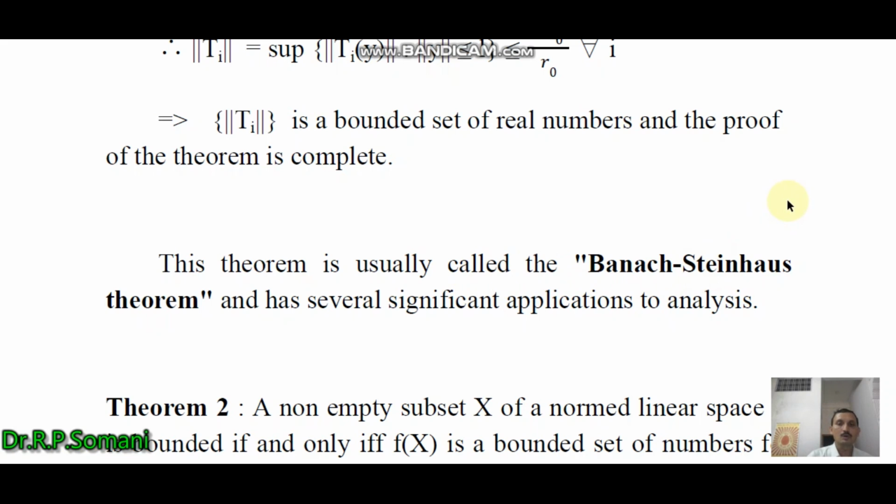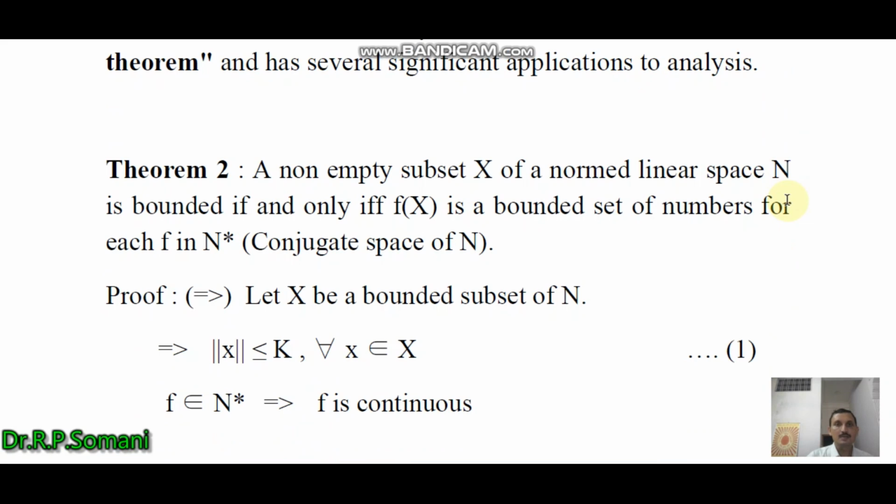So next we have theorem number 2. The statement of theorem number 2 is this: a non-empty subset X of a normed linear space N is bounded if and only if f(X) is a bounded set of numbers for each f belonging to N star. Here N star is the conjugate space of N.